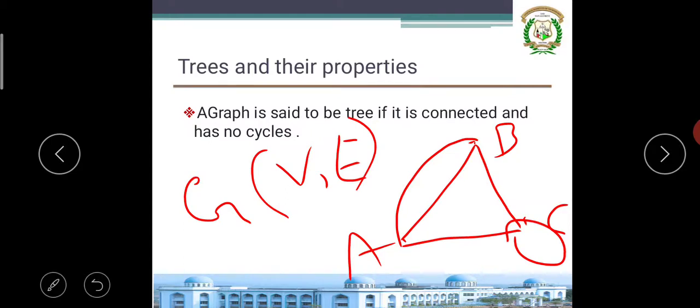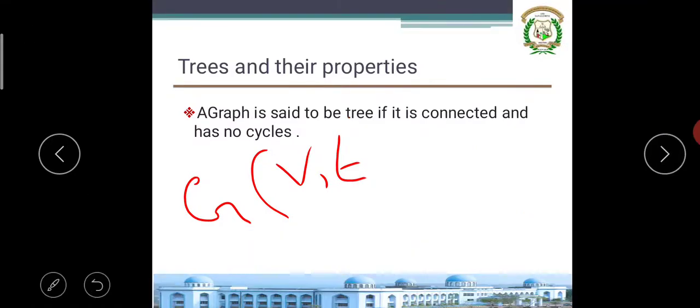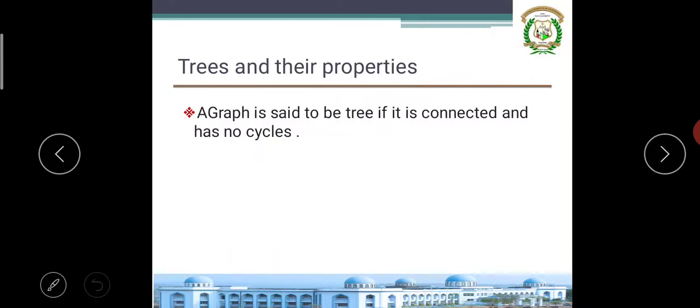A graph is said to be a tree if it is connected. No doubt, it is connected. You can travel from A to B, B to C, but it has no cycle. It is not satisfying the no-cycles condition, because if you make parallel edges, it will make a cycle, or if you make loops, it will make a cycle. So a graph shouldn't contain any parallel edges or loops. Am I correct? Now we understood a graph is said to be a tree if it is connected and shouldn't contain any loops, parallel edges, or cycles.